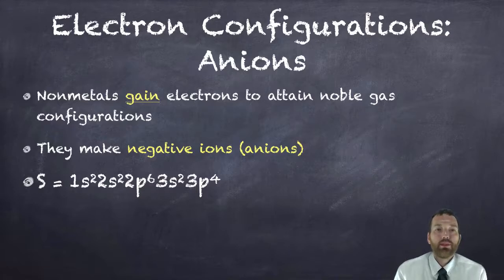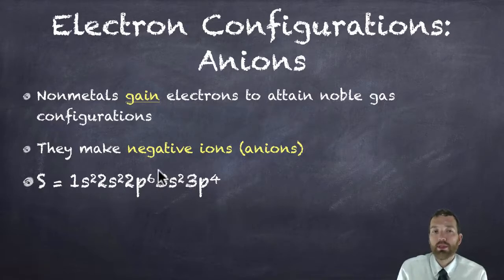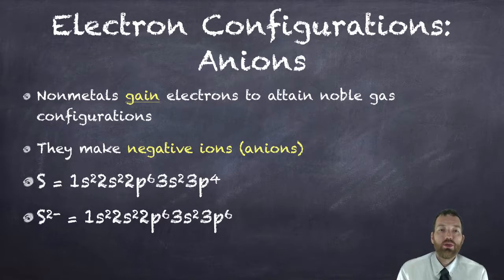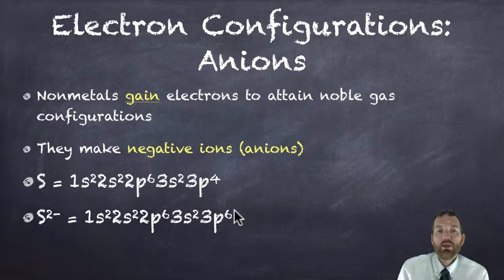So here's sulfur. Here's sulfur's electron configuration. Now if we look at its outer shell, which would be 3, it has 2 in the S and 4 in the P. Now that's not a filled outer shell or a complete octet. That would only be 6 in the outer shell. So I'm hoping you can guess how many electrons sulfur is going to gain to complete its octet. And of course it's 2. If we put 2 more electrons in that 3p sublevel, it will be 3p6. So we'd have a complete outer shell of 3s2, 3p6. So if you gain 2 negative electrons, no surprise, sulfur's charge would be 2 minus.